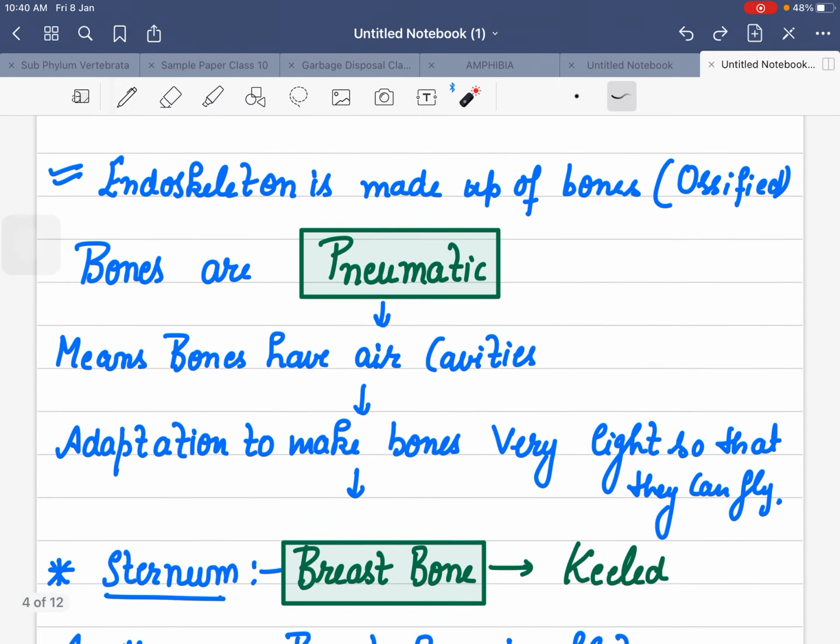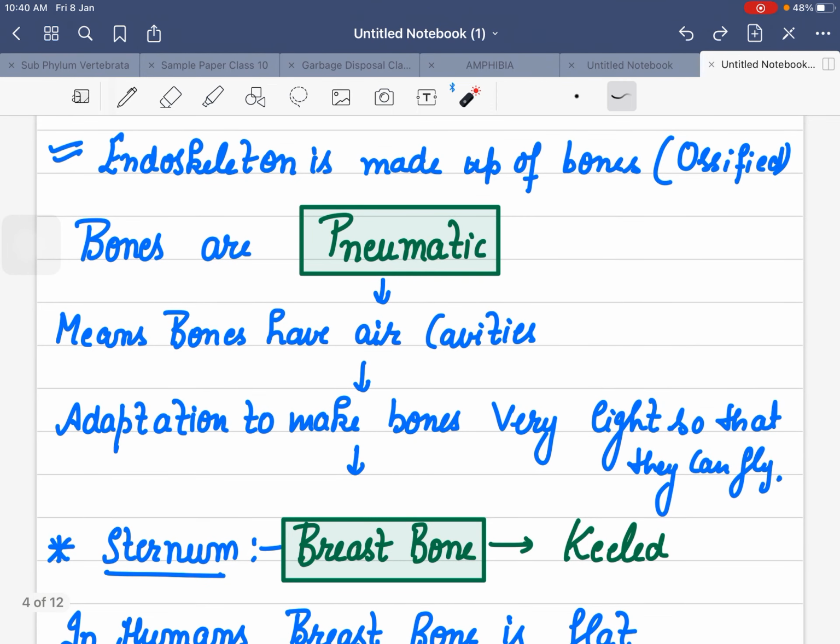Now we are moving inside the body of birds. First, let's talk about their bones. Endoskeleton is made up of bones. Definitely, they have a skeletal system. They have bones, but these are pneumatic bones.